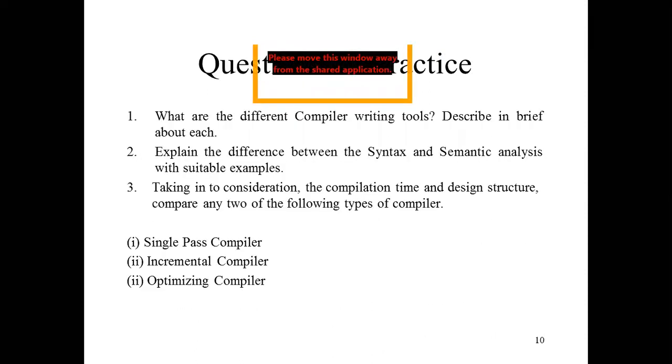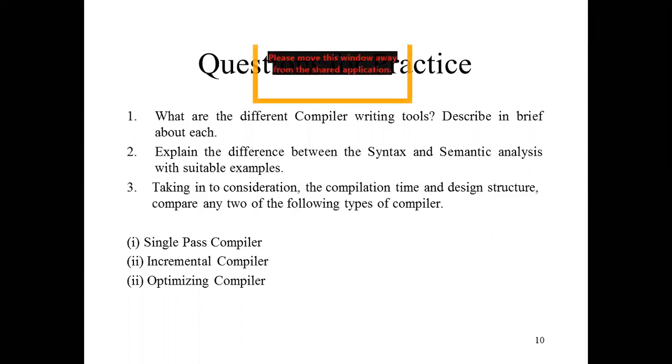Now there are several practice questions at the end of this lecture, because we have already finished this unit, and if you have any question, then you can ask. You are always welcome to make any type of query, but at the end of each unit I will give you some sort of questions for your practice. So these are the long answer type questions.